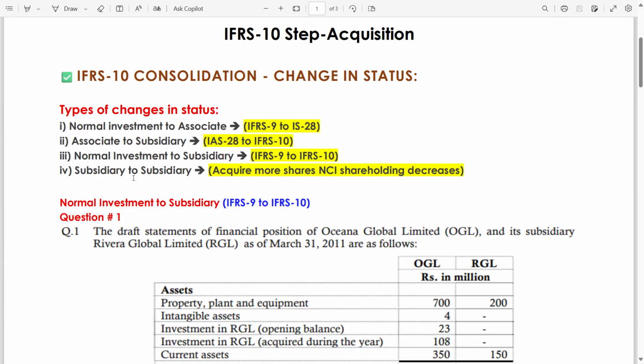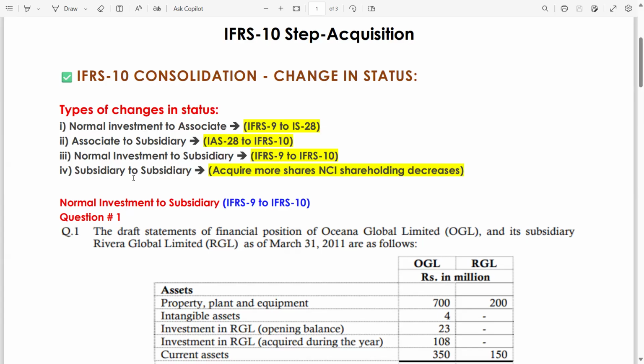Previously, the entity was your subsidiary, and after acquiring additional shares, the entity is still your subsidiary. Acquire more shares. Now, in this case, let's say you have a 60% shareholding in ABC company. So we all know if the parent has a 60% shareholding, then the remaining 40% shareholding is held by the NCI.